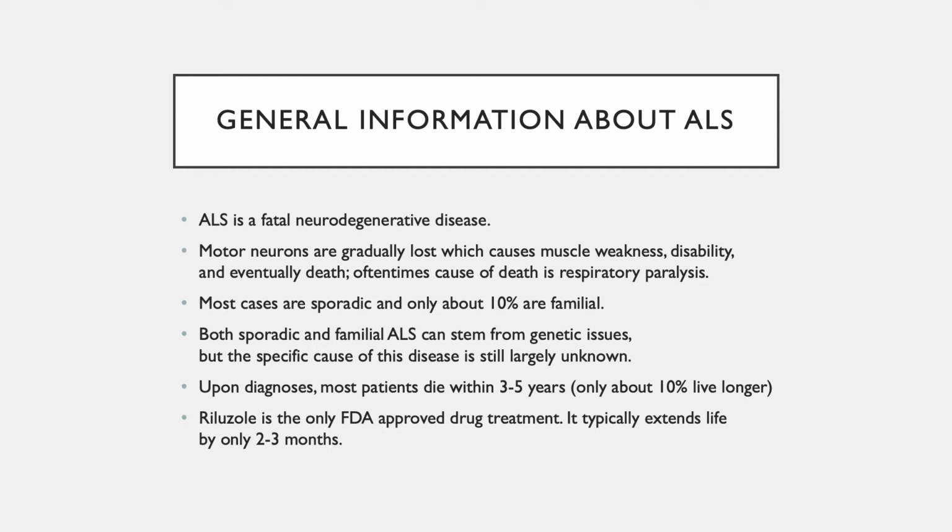And as you see, only about 10% live past that. So once somebody is diagnosed with this disease, there is not much to be done for them. There is only one FDA-approved drug treatment out there, and it's Riluzole. It typically only extends life by about 2 to 3 months for these patients. So, like I said, not much to be done once you receive this diagnosis.